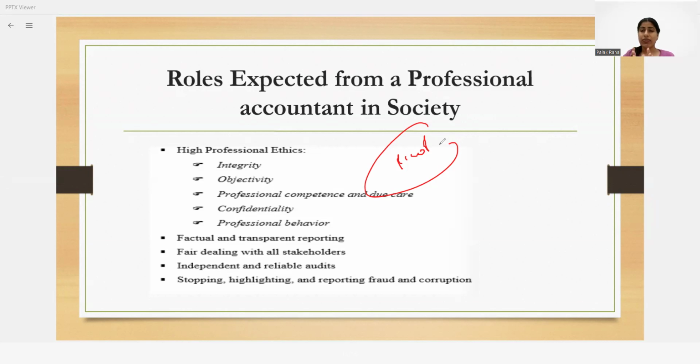And whatever audits you are performing, that should be independent without any bias. Again, that is part of professional ethics. And yes, you should report any fraud or any ambiguity or any situation which you are aware of. So this is the bare minimum which is being expected from a professional accountant in the society.